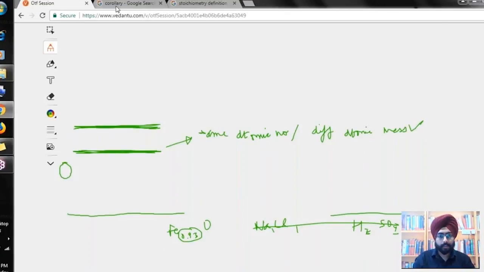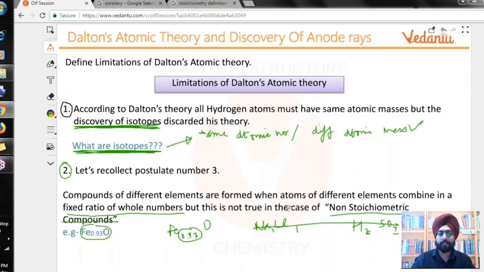Chalo, coming back. So compounds of different elements are formed, so on and so forth. Whole numbers, in some cases, Yogesh, yes, now we are smarter than Dalton. In some cases, it doesn't happen in whole numbers. It happens in a very non-stoichiometric form. Okay, so we'll see what this is just in a while.